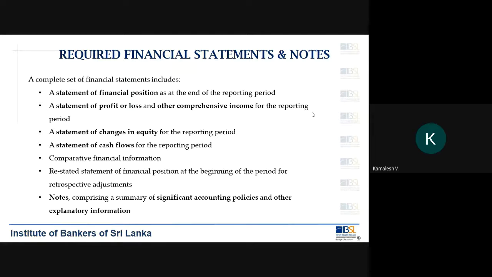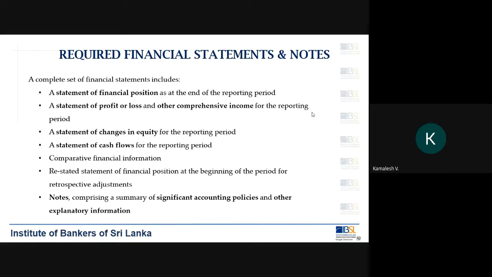So what you mean by retrospective adjustment is when you have found out an error and rectify it, that error has to be adjusted going backwards. Okay. So not all the adjustments are like that. There could be certain adjustments. Say, for example, later on we will learn depreciation. So depreciation has to be adjusted retrospectively.